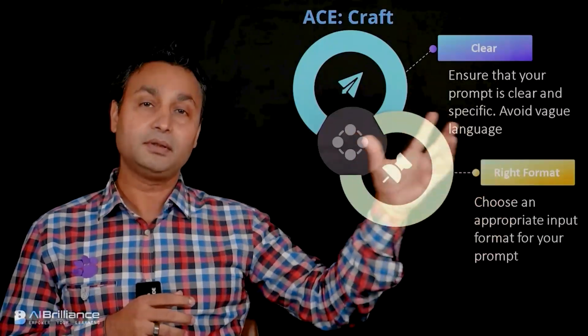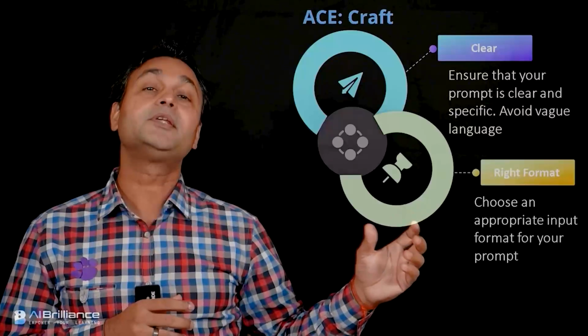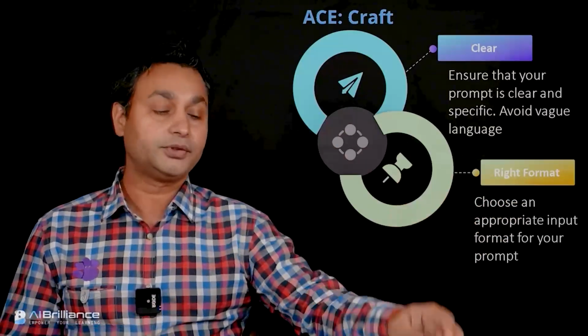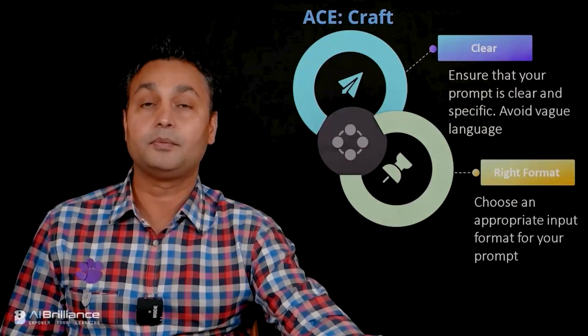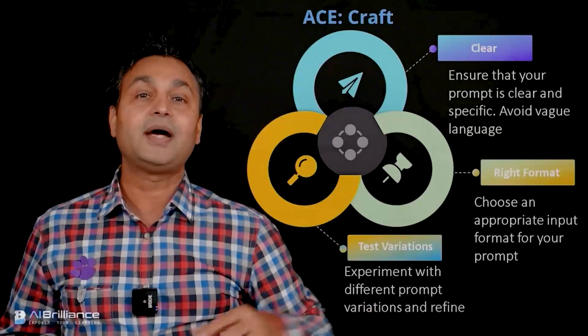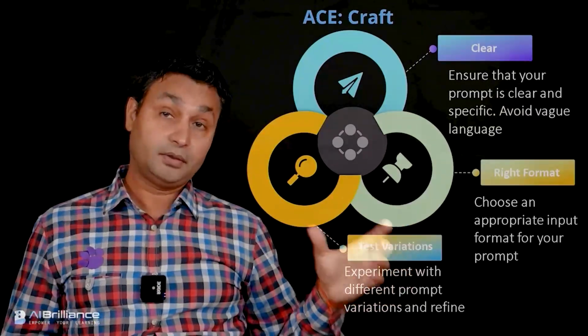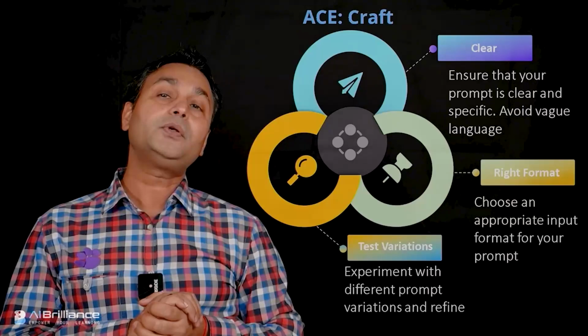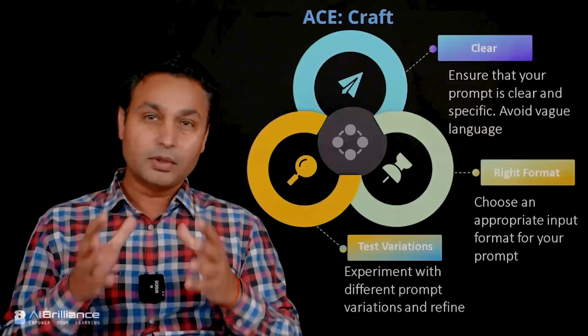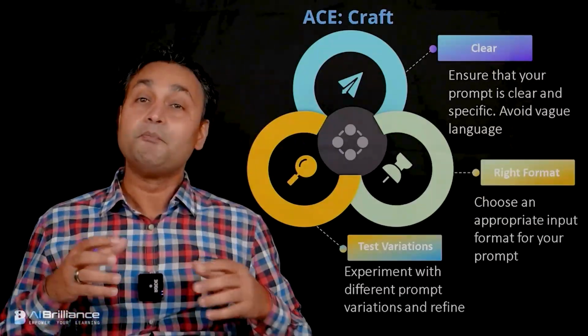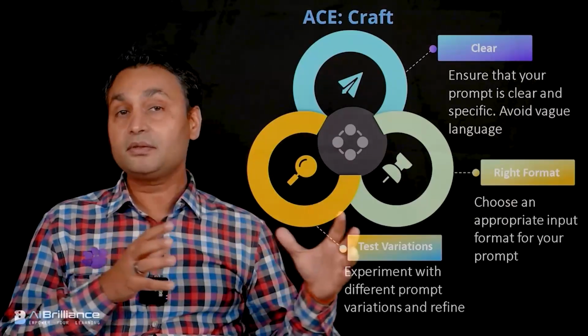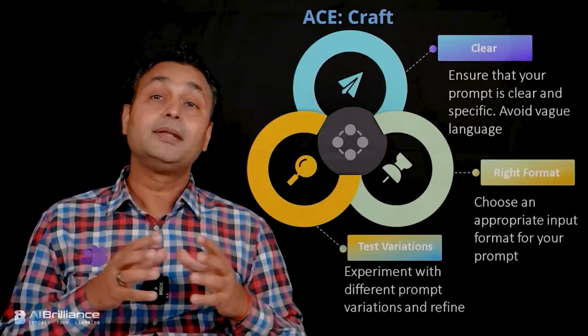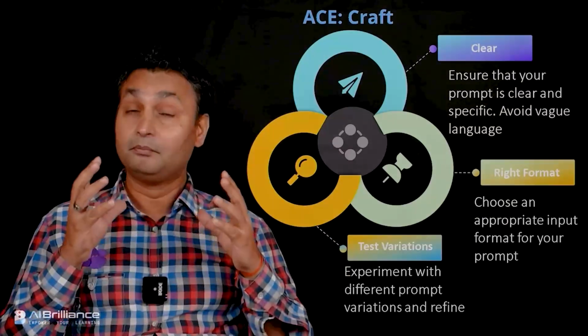But here, one of the sub-steps is providing the right format to ChatGPT to get better responses out of it. And finally, also testing variation. When interacting, you should not be limited to testing out only one or 2 prompts. Maybe you should test out variations of different prompts that might help you solve your problem better.